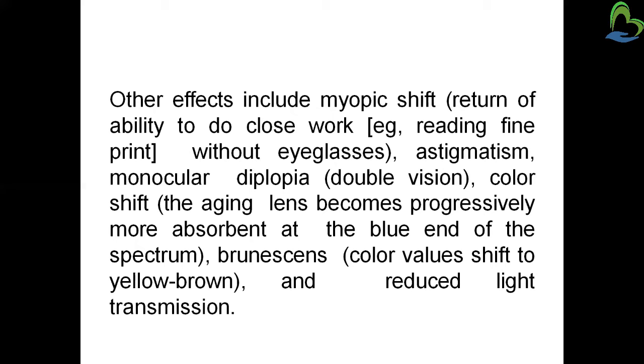Then astigmatism, monocular diplopia means double vision. Then color shifting, as the aging lens becomes progressively yellow. Color shifting is more observed in the blues. Then reduced light transmission. So these are the signs and symptoms that may be found in a cataract patient.